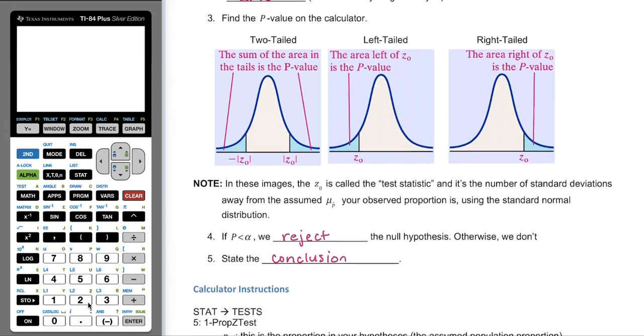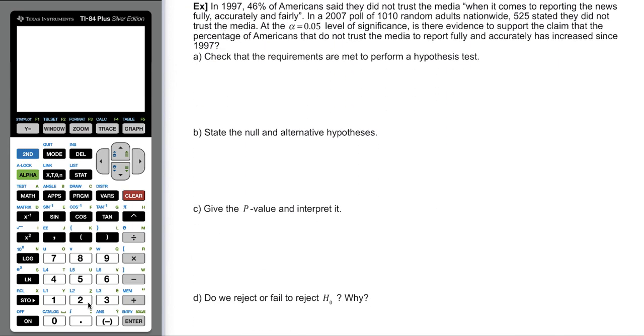Okay, so let's go ahead and take a look at what's given. So the first one we'll do is n times p naught times 1 minus p naught. That needs to be greater than or equal to 10. This is really the only way to ensure that our sampling distribution of p hat is normal. So n is the sample size, which is 1,010. P naught is the previously accepted value of the proportion. So you can see that was given right away. That was 46%. So we'll write that as a decimal.